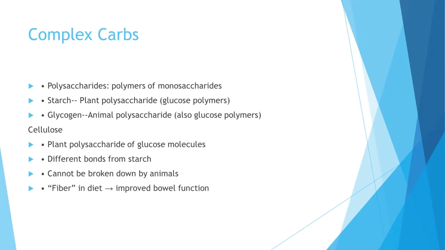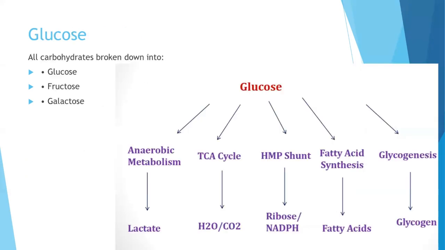Cellulose is a plant polysaccharide of glucose molecules which have different bonds from starch, and they cannot be broken down by animals. That's why it is called fiber. Whenever you take a high fiber diet, it contains a high amount of cellulose which cannot be broken down. That will improve the bowel function and relieve the constipation of the patient. All carbohydrates are broken down into glucose, fructose, and galactose.